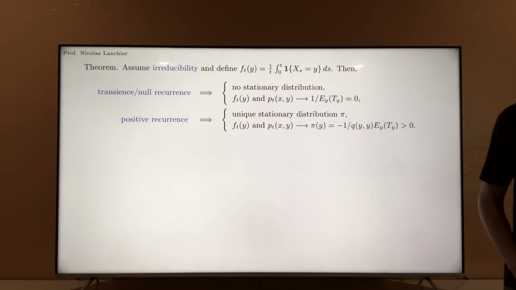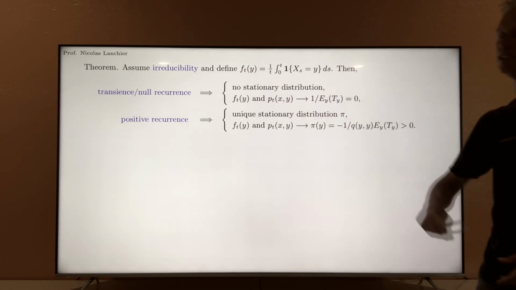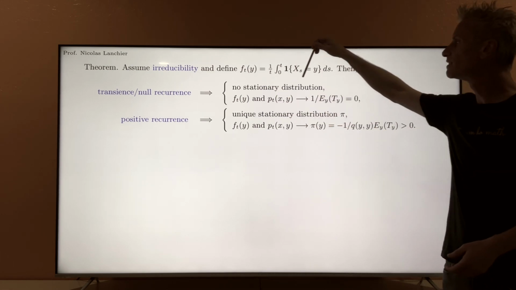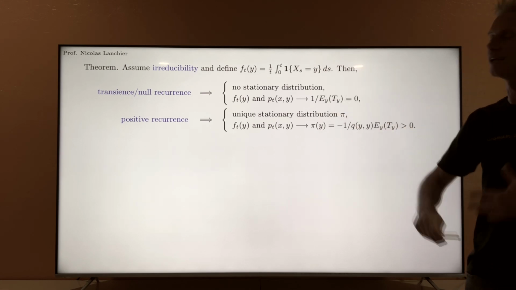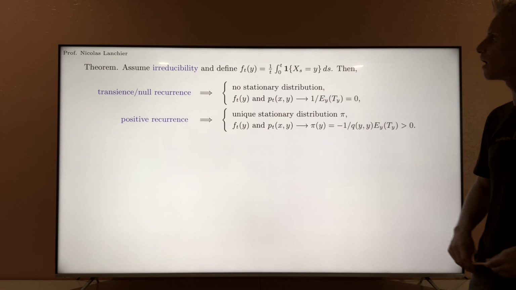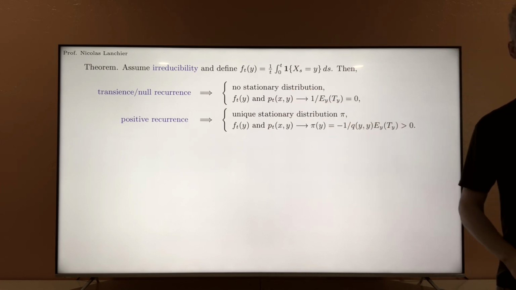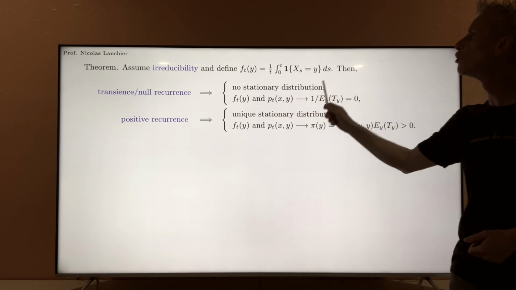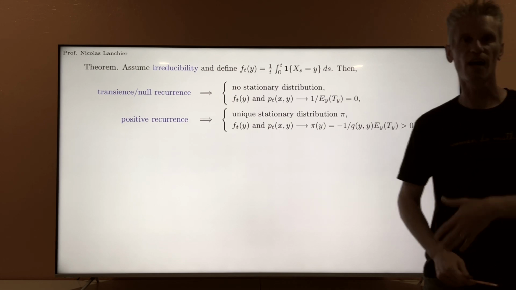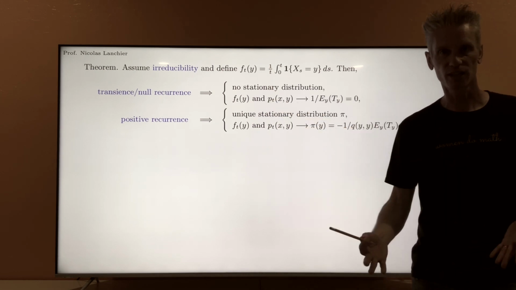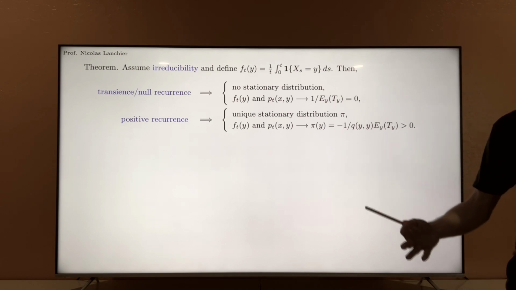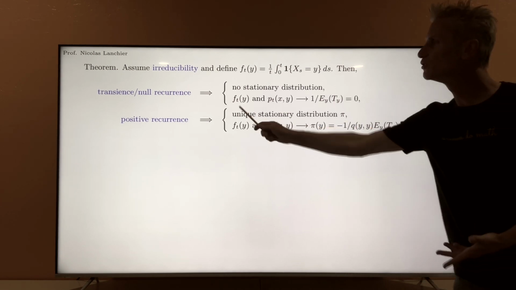f_t(y) is the fraction of time spent in state y by time t. This is properly defined here. You look at this indicator function that's equal to 1 or 0, 1 as long as the process is in state y. Looking at the integral from 0 to t gives you the amount of time spent in state y by time t, dividing by t gives you indeed the fraction of time spent in state y by time t. And the goal is to find the limit.